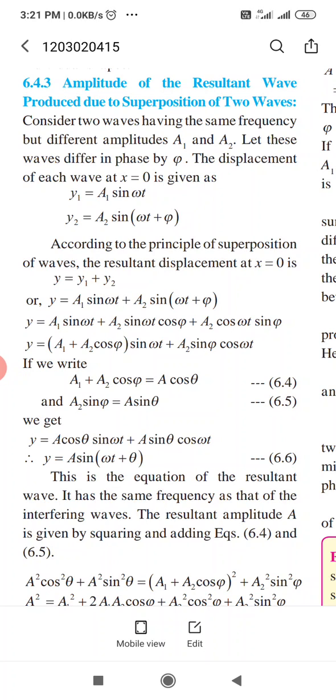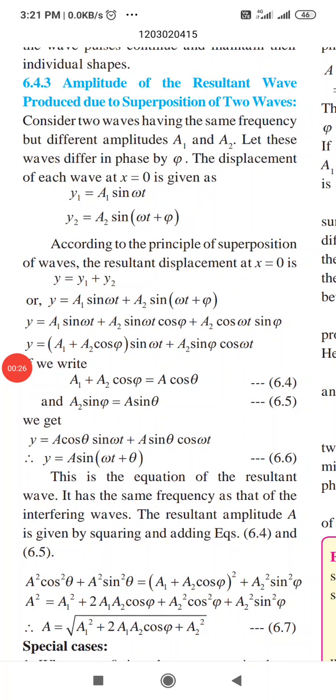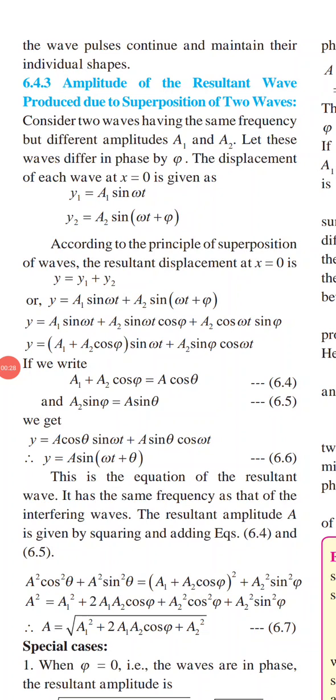Amplitude of the resultant wave produced due to superposition of two waves. Already we have seen this type of equation in oscillation, the equation of motion. The same type of equation we have to study here. We just have to consider the phase difference phi. So consider two waves having the same frequency but different amplitudes A1 and A2. Let these waves differ in phase by phi.